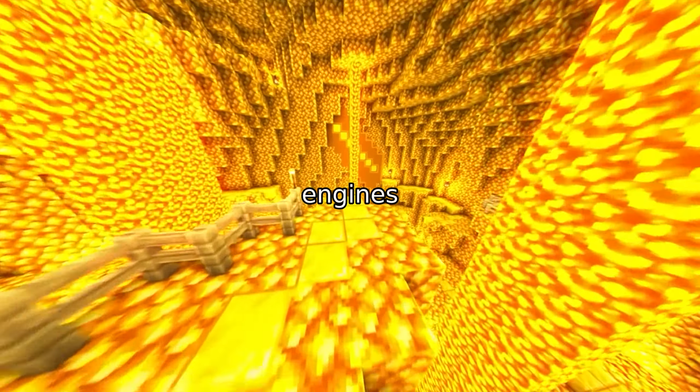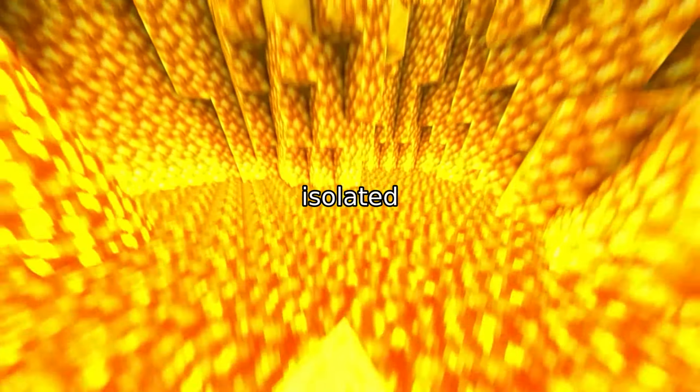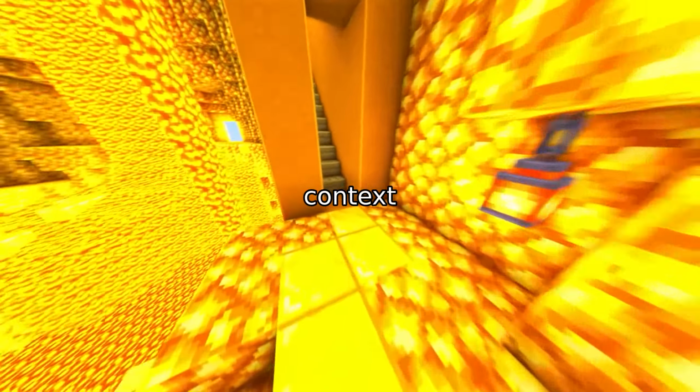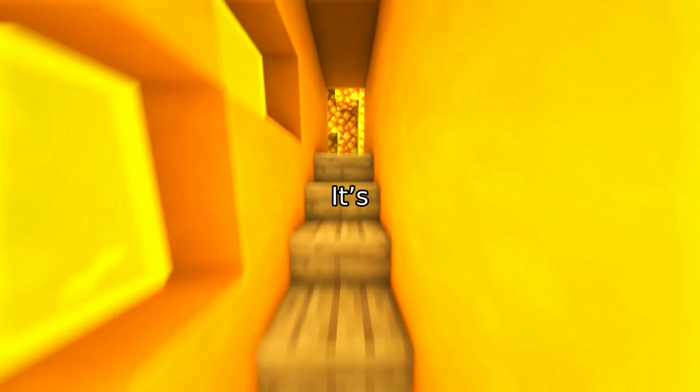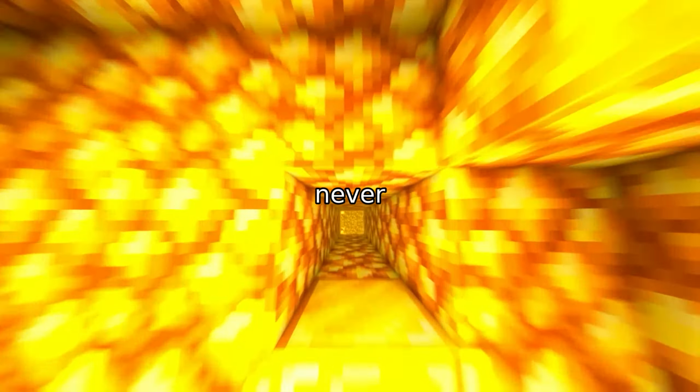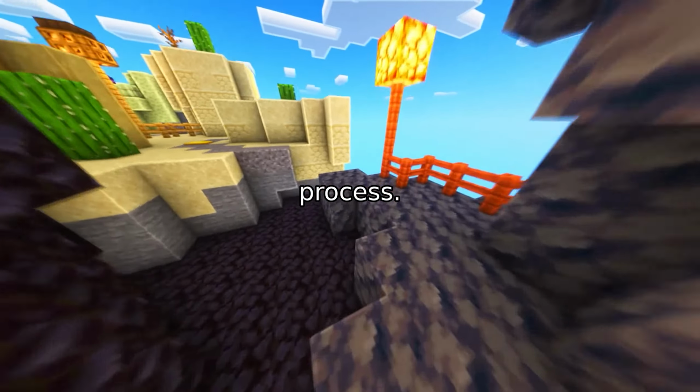Let's start with the basics. Traditional systems, like search engines or chatbots, often treat information like isolated puzzle pieces. They might find Messi scored a goal, but miss the deeper context of how that goal stacks up against history. It's like searching for a recipe by looking for flour and sugar and oven, but never realizing they're all part of a single, connected process.